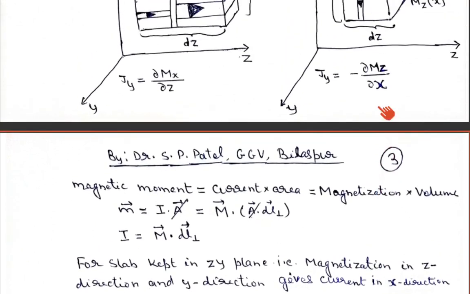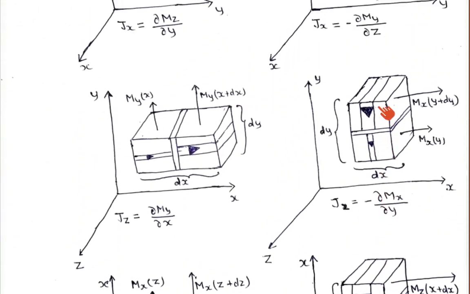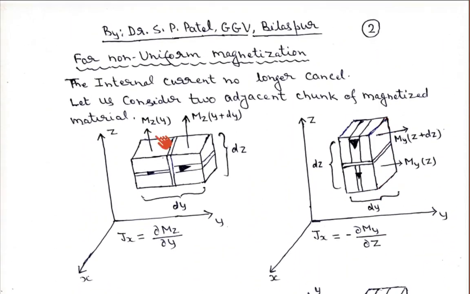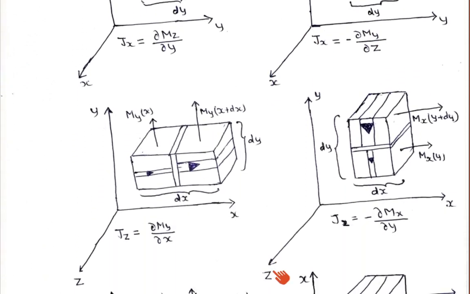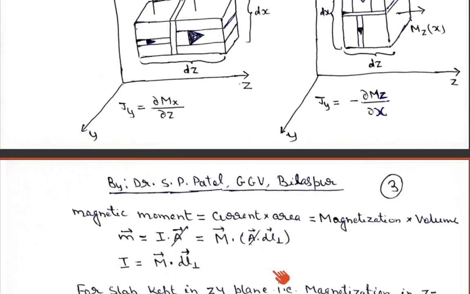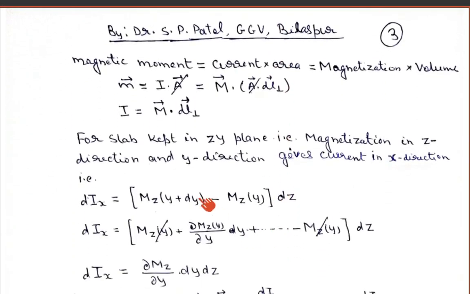If we keep the slab in the zy plane, there may be magnetization in two directions. One magnetization will be along the z direction because of this jx current. Another magnetization will be along the y direction, that is minus del my upon del z, because of the minus jx current. If you do that, let us say the current is changing. The change in current is di when we move from one chunk to the adjacent chunk.